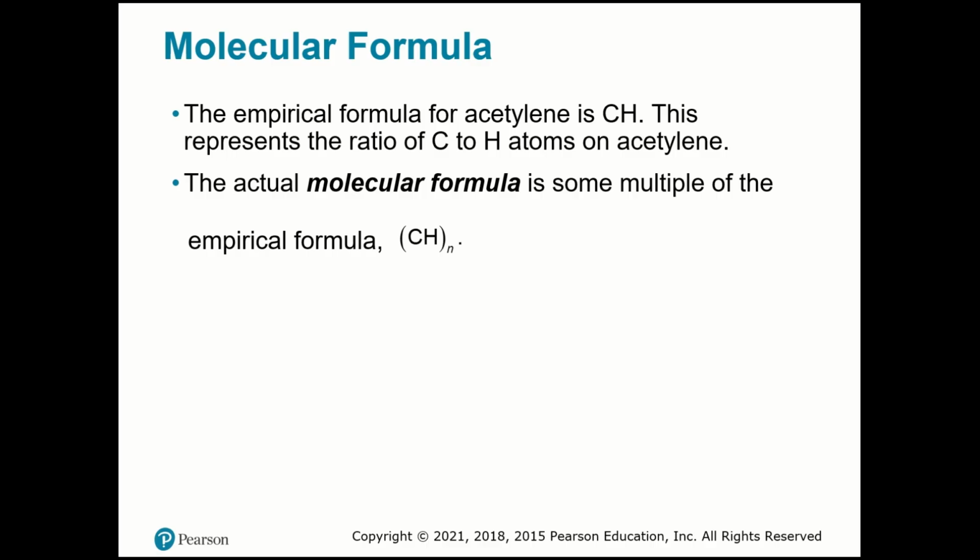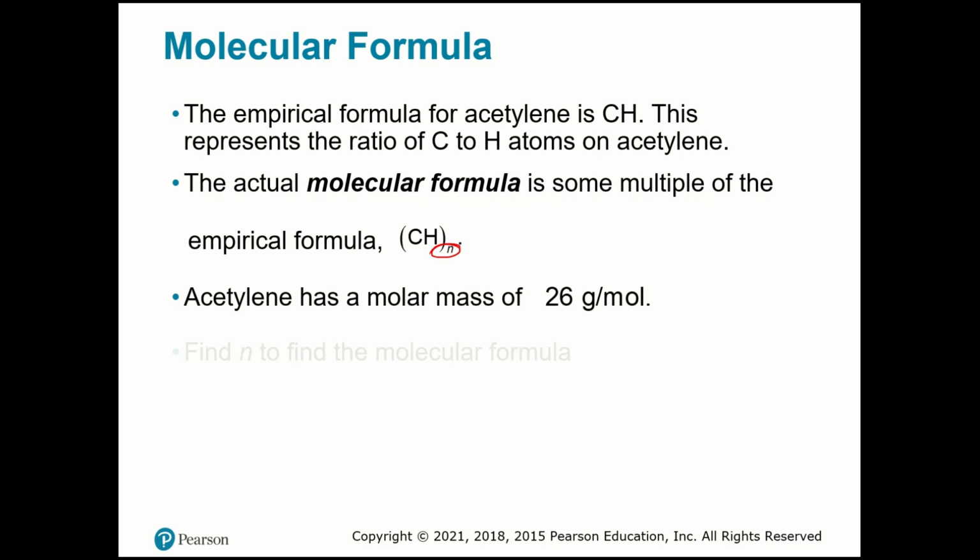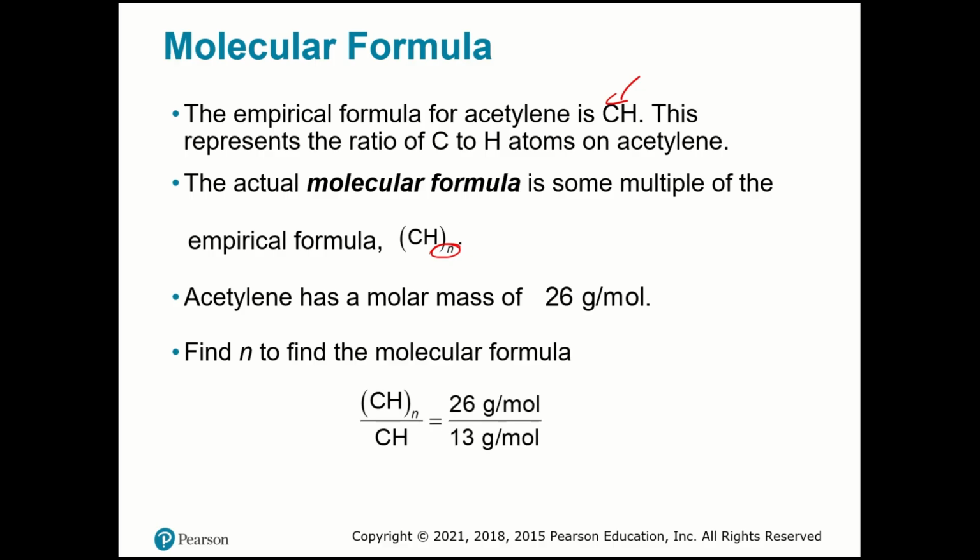The actual molecular formula is some multiple of the empirical formula. How are we going to find the molecular formula? It's not hard. If it tells you the molar mass of the molecular formula is 26 grams per mole, and you know how to calculate the molar mass of the empirical formula, carbon and hydrogen, you're going to divide, and you're going to have 2. So you substitute over here, and it'll be 2 carbons and 2 hydrogens. That is the molecular formula.